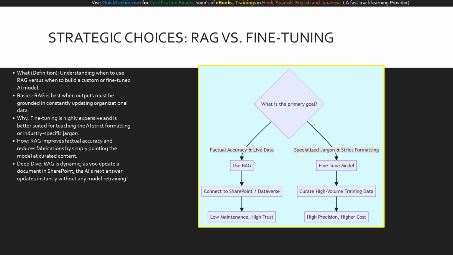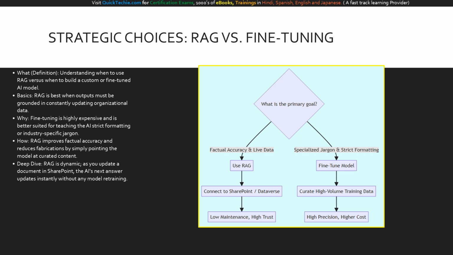How does RAG win for daily operations? RAG improves factual accuracy and eliminates fabrication simply by pointing the pre-built model at your curated content. For our deep dive, remember this distinct advantage: RAG is perfectly dynamic. If you update an HR policy PDF in SharePoint today, the RAG-enabled AI will instantly provide the new answer tomorrow. With fine-tuning, you would have to completely retrain the model to learn that new fact.